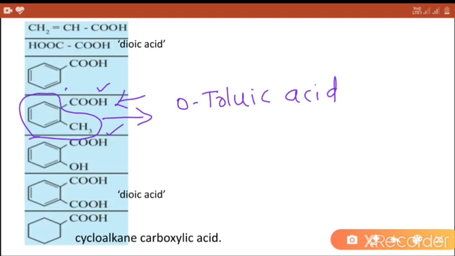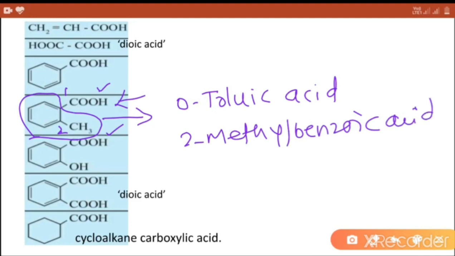So the numbering is given from carboxyl group because alphabetically carboxyl comes first. So IUPAC name is 2-methyl benzoic acid.